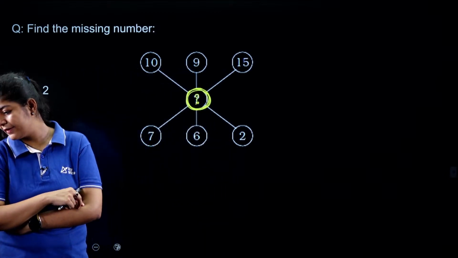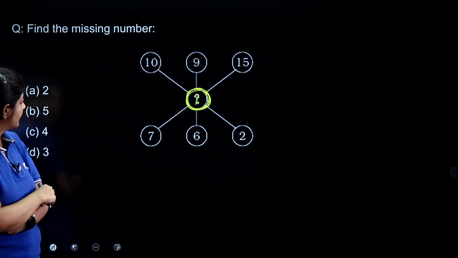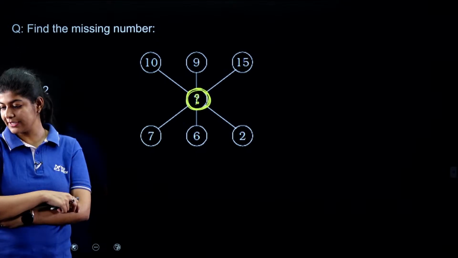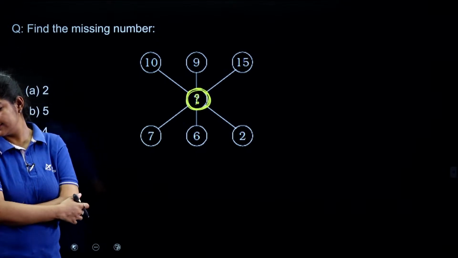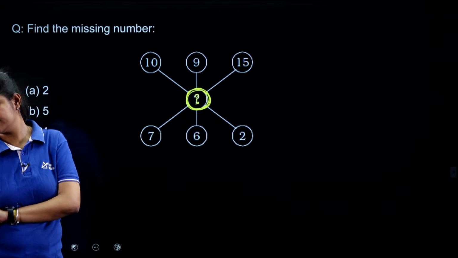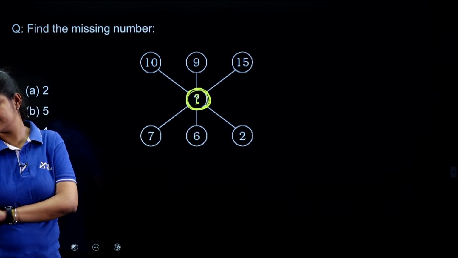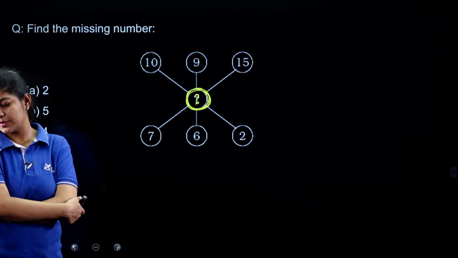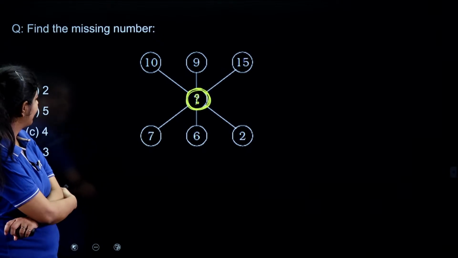Okay, let's see. Very good, Praveen. But can you explain the logic as well? Okay, very good, Ganesh.